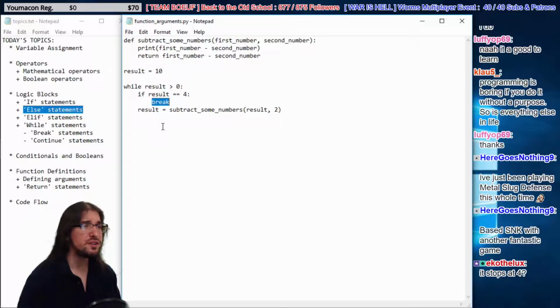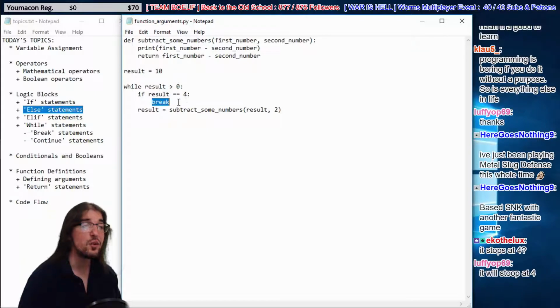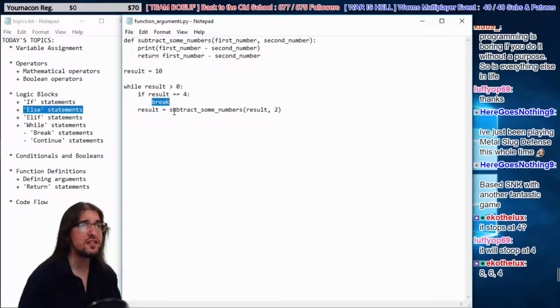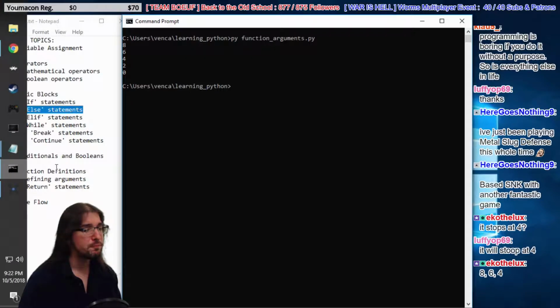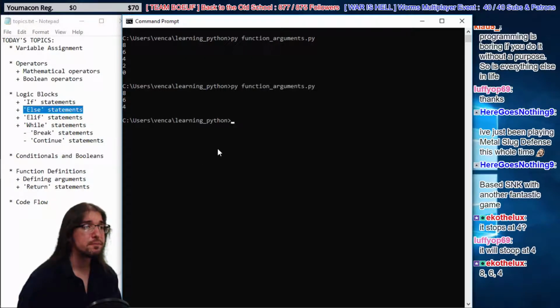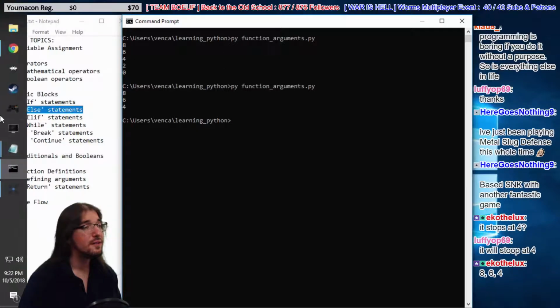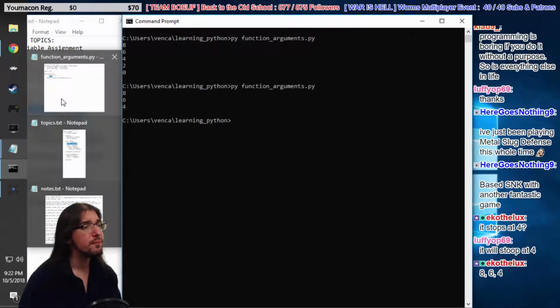Will it stop? Will it say 4, though? Let me see here. If result is greater than 0, let's say 4 is greater than 0. It'll never say 4. No, it will say 4. Yeah, okay. So let's run it here. Yeah, 8, 6, 4. There it is. It stops. We're breaking out of the loop.